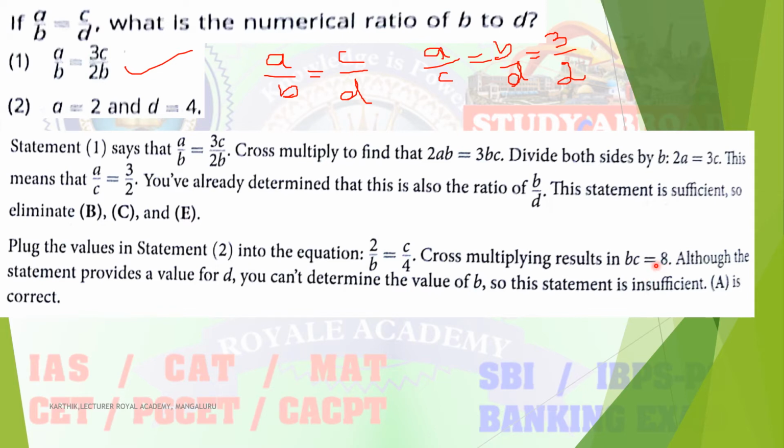From this information, enough information is not provided. We don't know the value of B as well as C. So the data is insufficient, and from this we can't determine the value of B by D, because we don't know the value of B. From the first statement you can determine the value; the second statement is not possible. So which option is correct? Option A is correct: the first statement alone can answer the question.